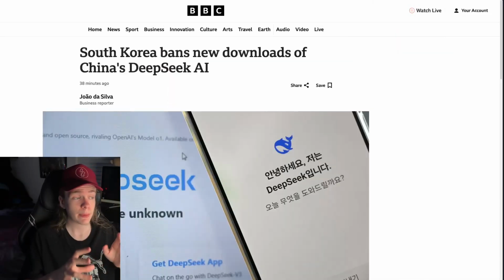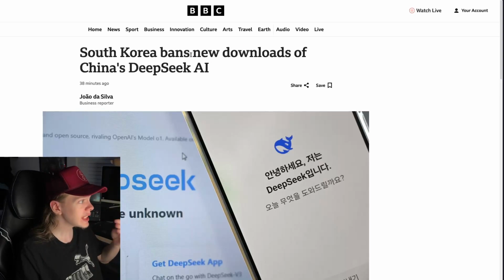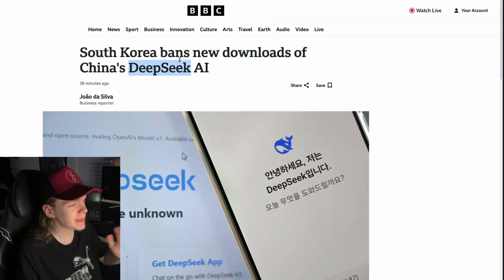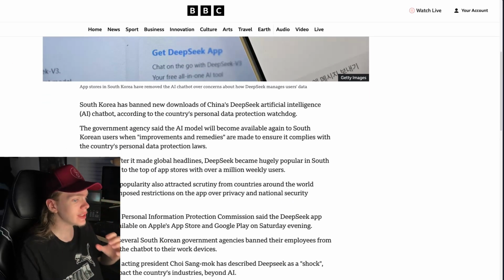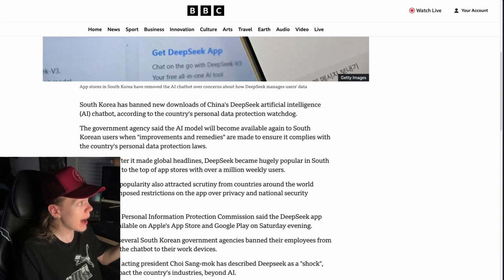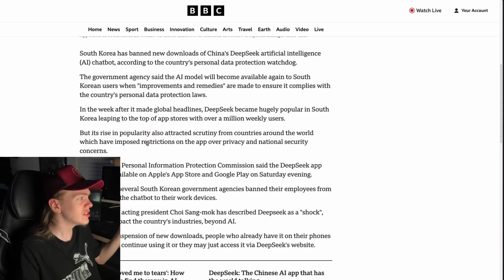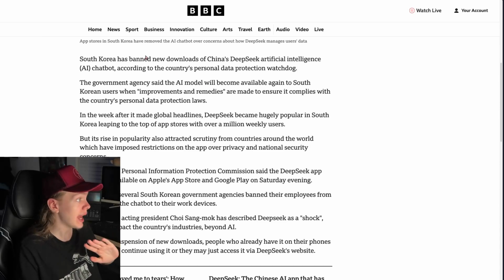Okay, so we're going to start off by talking about South Korea, who completely banned downloads of the Chinese DeepSeek AI. Now, this is, at least as far as I can tell, only banning downloads for the DeepSeek app. If you wanted to, you could very well still download the DeepSeek model itself because you run it on your own hardware. DeepSeek or the Chinese government really doesn't have much control over what runs on your own hardware, and they can't harvest data from that. So you can still download the model itself, but the actual DeepSeek app in South Korea has been outright banned altogether.